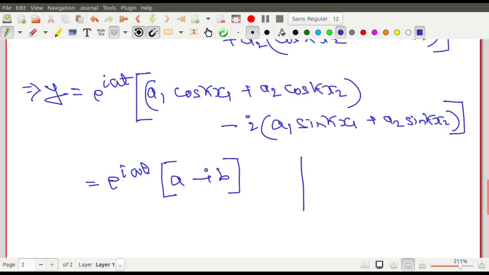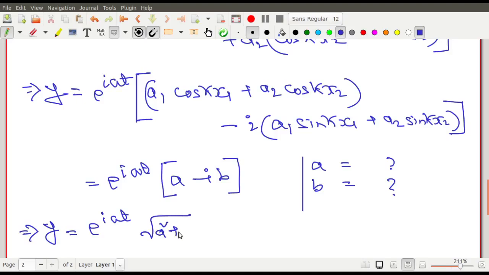You will write it yourself. এটা নিজেরা লিখে নেবে what is a and what is b, right? এখানে লিখে নেবে, হ্যাঁ, a কি b কি লিখে নেবে. For any complex number, you know how to reduce a complex number. A complex number has two parts. One is the phase part, another is the amplitude part. So this becomes root over a square plus b square, and this one is e to the power minus i phi, where you may write phi to be, what is the value of phi? Phi এর value কি হয়? This is what you have studied in your classes of complex algebra in your higher secondary mathematics. It is tan inverse of b by a. Minus sign is due to this minus sign. ওখানে minus বলে এখানে minus ছিল.